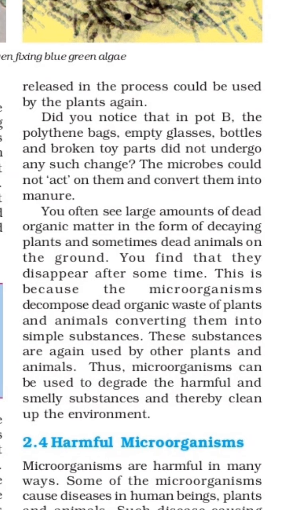You remember that in the 7th standard chapter Forest: Our Lifeline, they told that in a forest there is a lot of humus. Why? Suppose any plant or animal product dies, that time what will happen? It will be lying on the ground, and the bacteria present in the soil convert this material into humus, and this humus can be absorbed by the plant, and again this recycling process goes on.